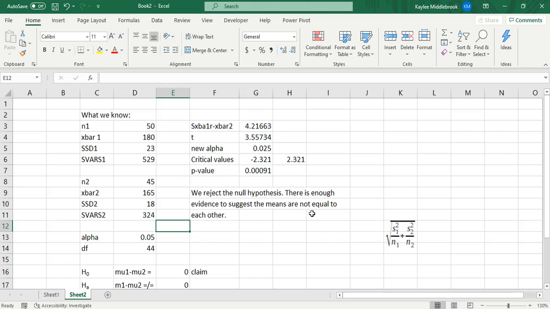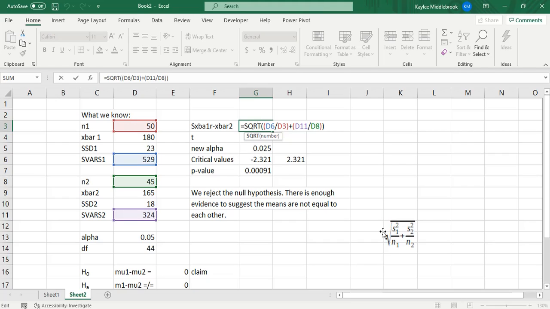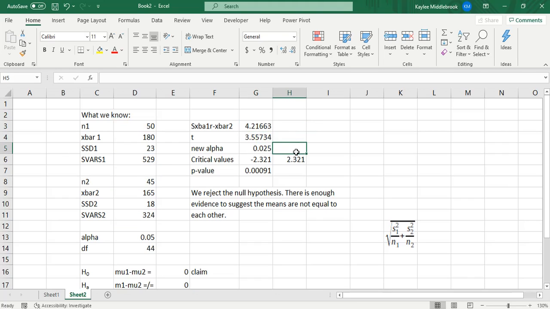The next thing we're going to do is calculate our standard error using this formula down here, which is the square root of variance 1 divided by n1 plus variance 2 divided by n2, and then the square root of the entire section. Sorry, I don't know the word. You can see that here in my formula, where I had the variance 1 divided by n1 and the variance 2 divided by n2. And that gives us our standard error of 4.21.